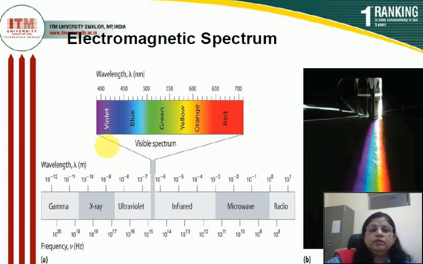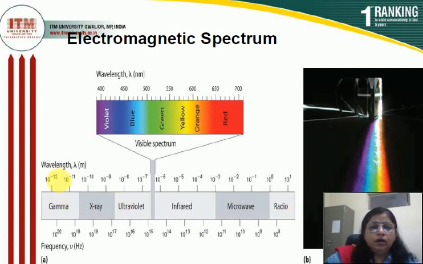Visible spectrum is further divided into 7 parts: violet, indigo, blue, green, yellow, orange, red. This is the VIBGYOR. Visible range is also known as the VIBGYOR. After visible range, we get the infrared, then microwaves, and the last one is the radio wave.